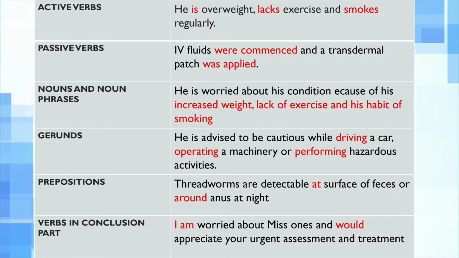For example, when we are using the active form of the verb: he is overweight, lacks exercise, and smokes regularly. As we are using the singular form "is" here, we're not using "are". So we have to use the singular form here as well. For a singular person, we have to use the S form, so we are using the S form.